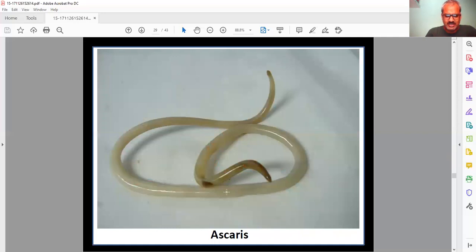Then there is Ascaris. These are worms which cause infection in the body. They are white in color and transparent, so it is very difficult to identify them. They are present in the human body or in pigs, or may be transferred from different living organisms.